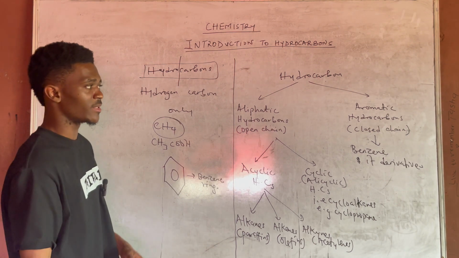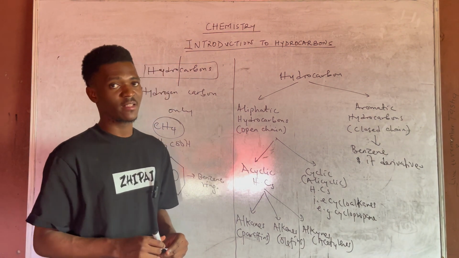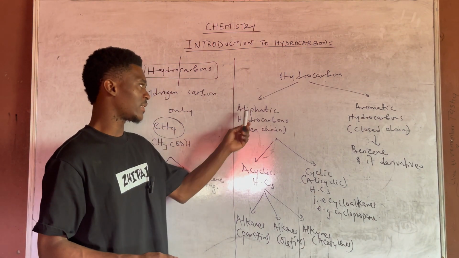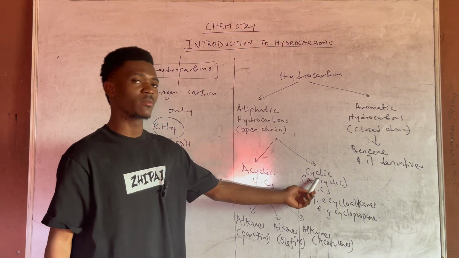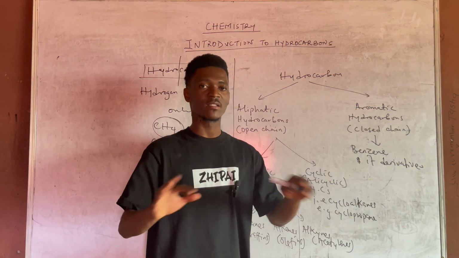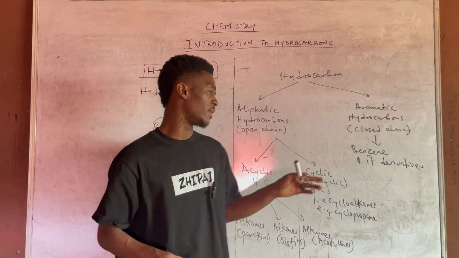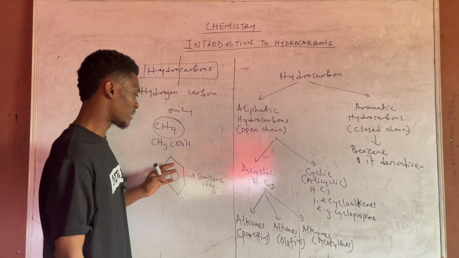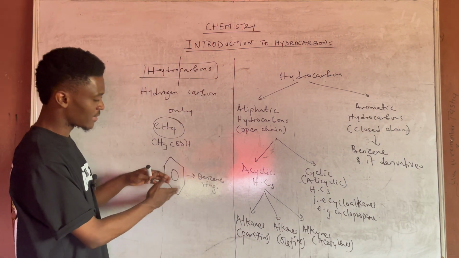And that's the reason why you see that they are cyclic. They are also cyclic too, just like under the aliphatic, we have cyclic compounds. Under aromatic, I can see quite a number of them, or if not all of them, they are also cyclic. Because if you look at the ring of benzene, you see that it's actually cyclic.